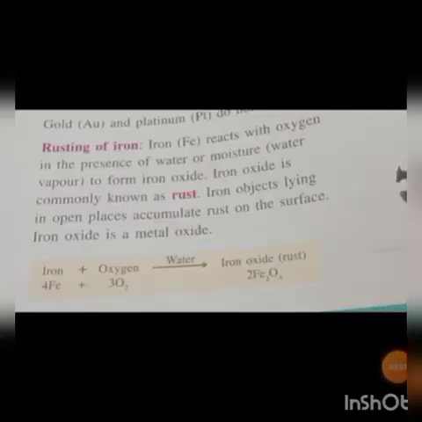Rusting of iron. Iron reacts with oxygen in the presence of water or moisture to form iron oxide. Iron oxide is commonly known as rust. An iron object lying in an open place develops rust on the surface. Iron oxide is a metal oxide. Iron reacts with oxygen in the presence of water vapor to form iron oxide. Formula: iron Fe plus oxygen O2 forms iron oxide Fe2O3. That is the rust.